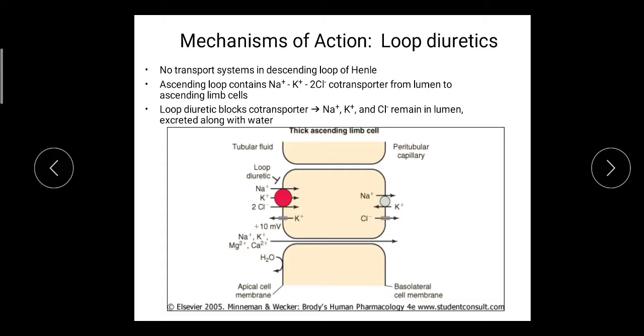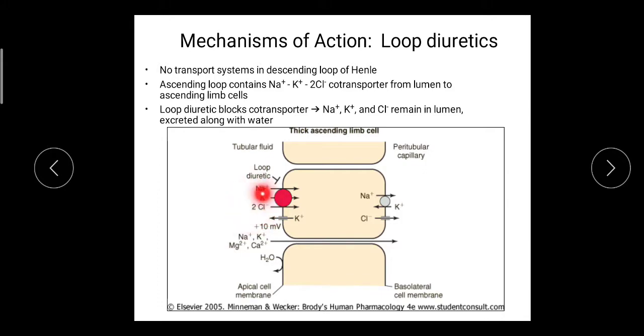have any transport system. The ascending loop of Henle contains the transport system for sodium, potassium, chloride ions from the lumen to the ascending limb cell. So in this figure you can see the transport system for sodium, potassium, chloride.